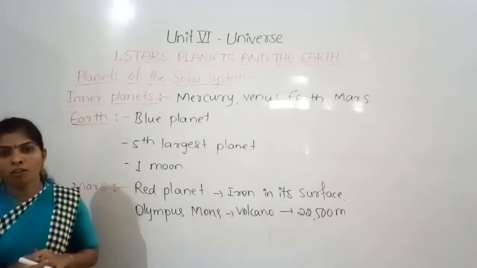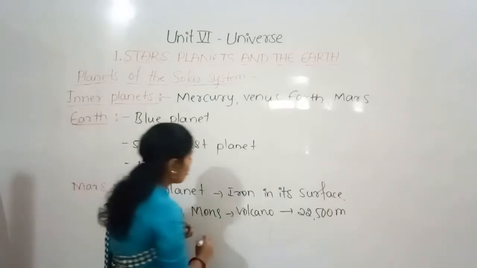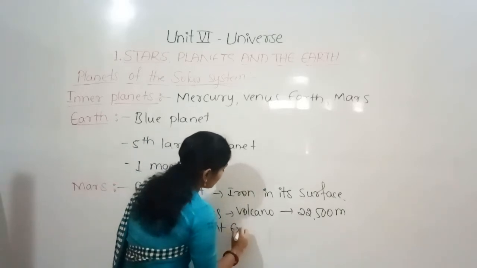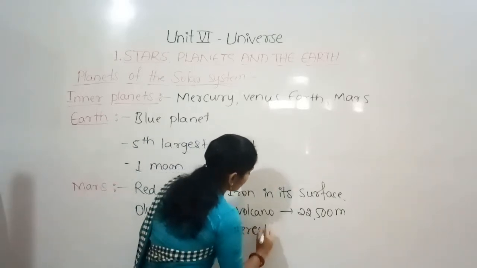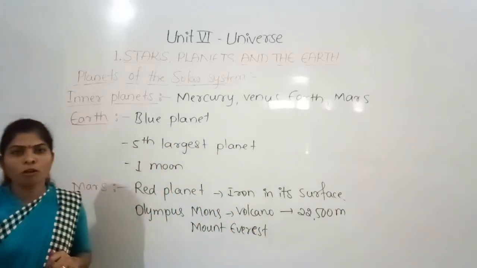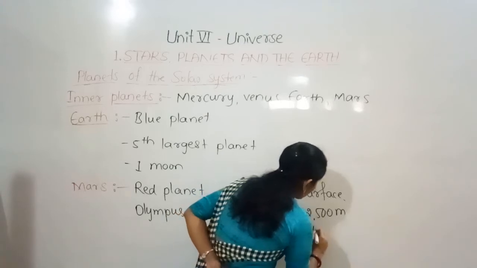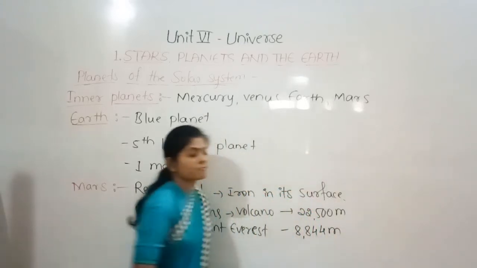Which is the highest mountain on the earth? It is Mount Everest. What is the height of the Mount Everest? Yes, it is 8,844 meters.